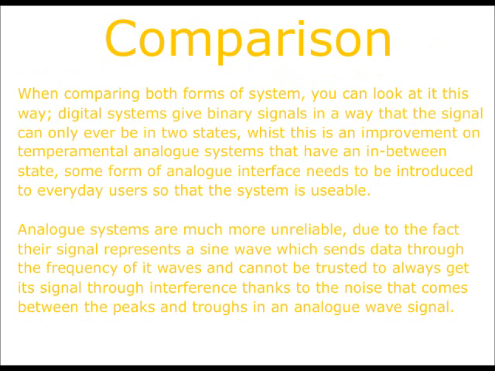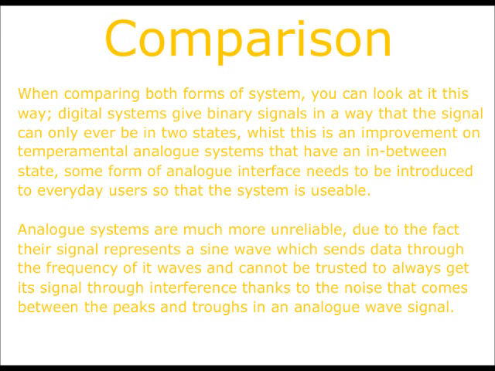When comparing both forms of system, you can look at it this way. Digital systems give binary signals in a way that the signal can only ever be in two states. Whilst this is an improvement on temperamental analog systems that have an in-between state, some form of analog interference needs to be introduced to everyday users so that the system is usable.